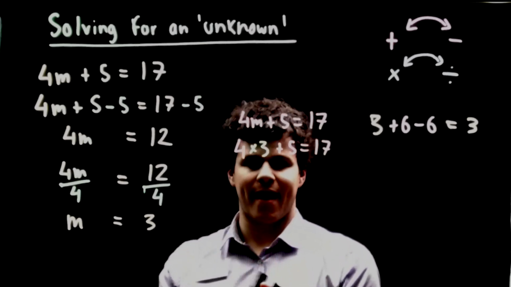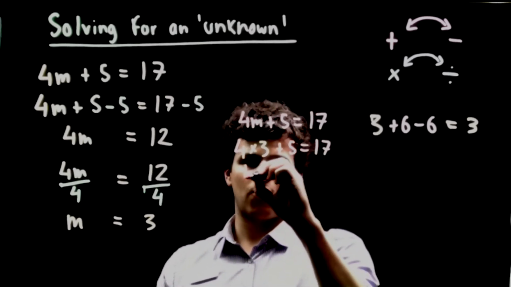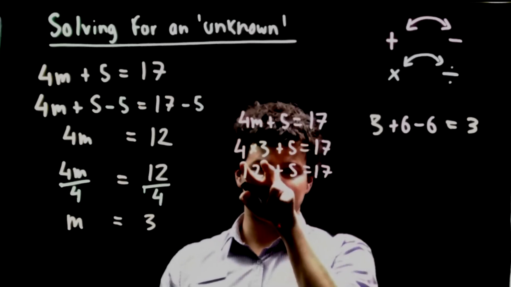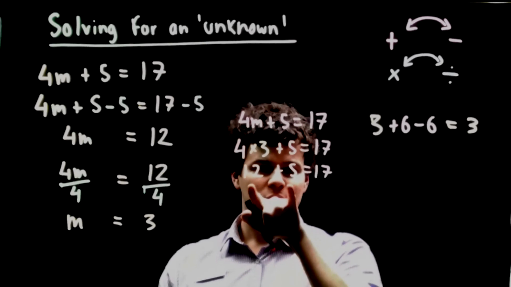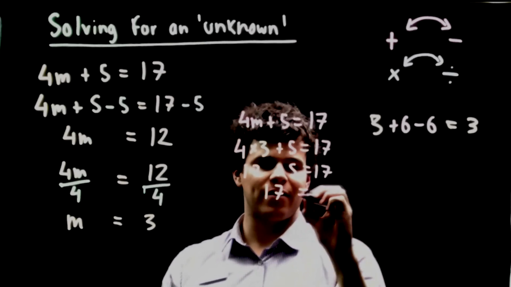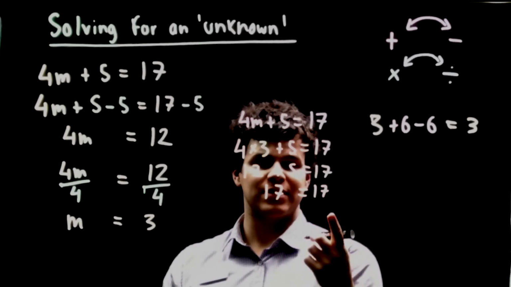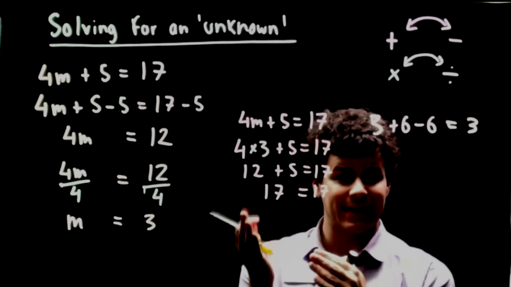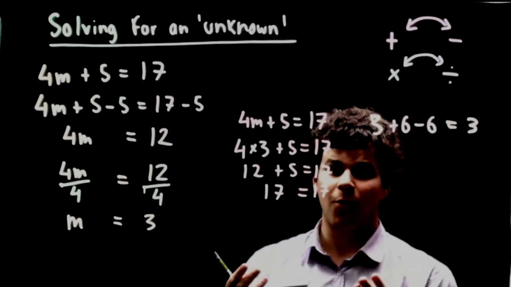Let's see how this pans out. 4 times 3 is 12, plus 5 equals 17 because that was there. So I've just changed 4 times 3 to 12. 12 plus 5 is 17. Nothing changes on this side. 17 equals 17, which makes total sense. If 17 didn't equal 17, we would have a lot of problems with math.